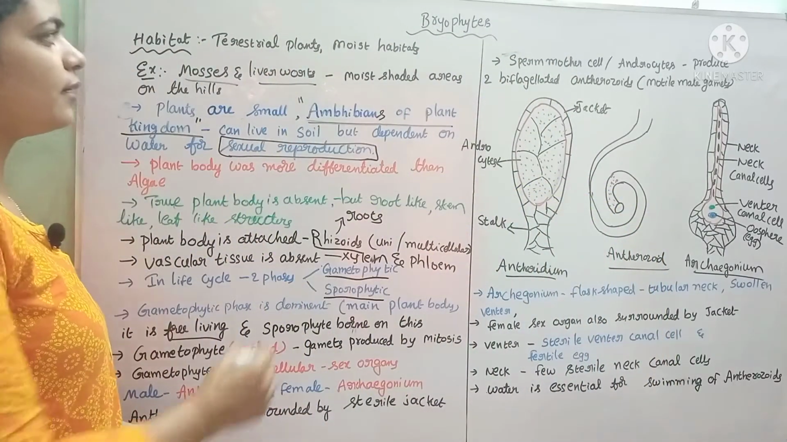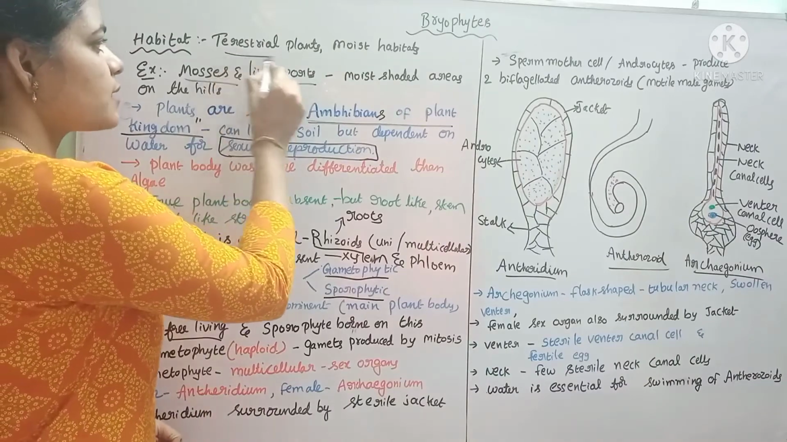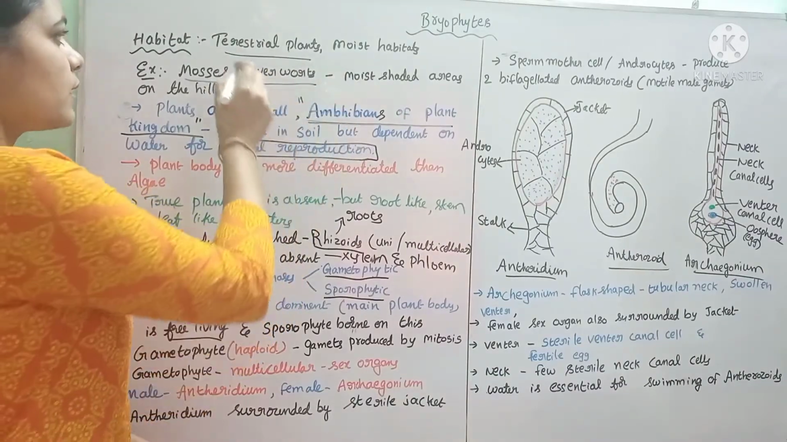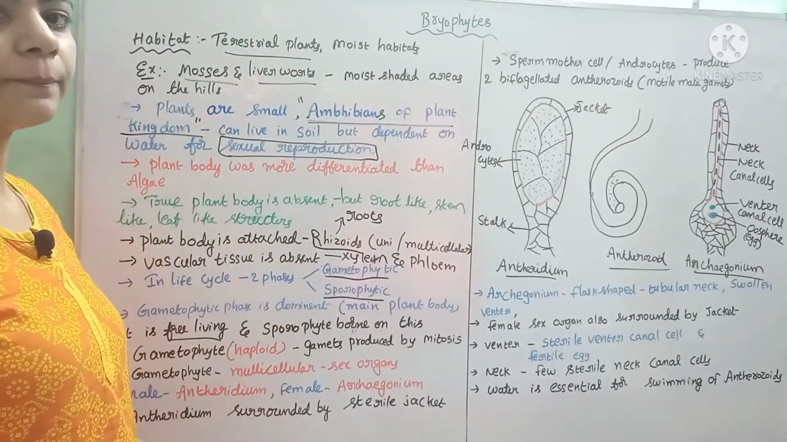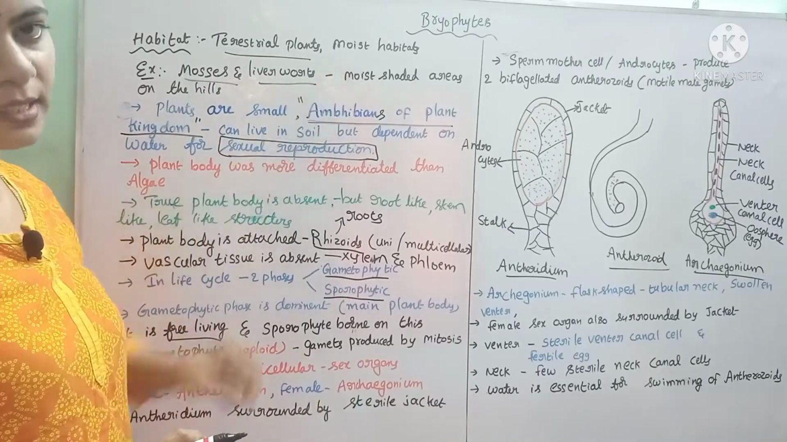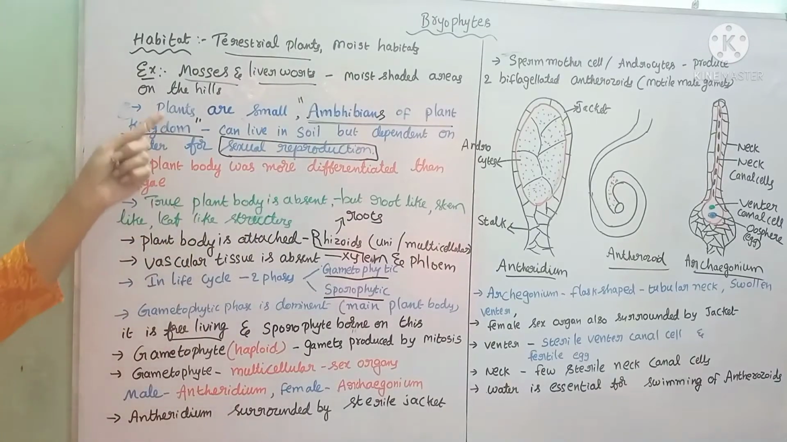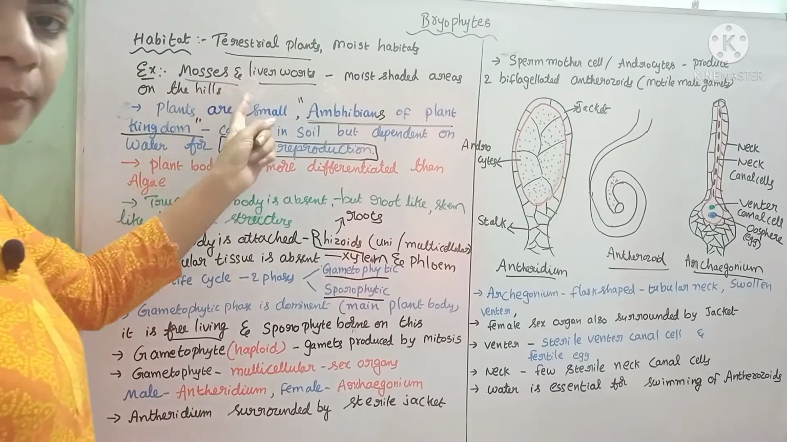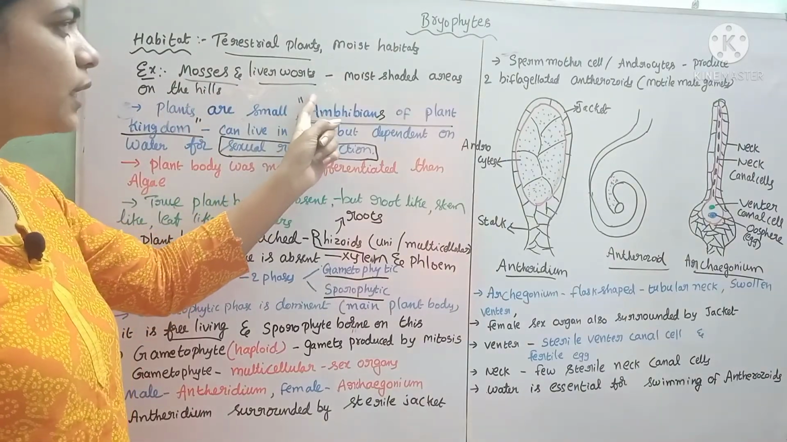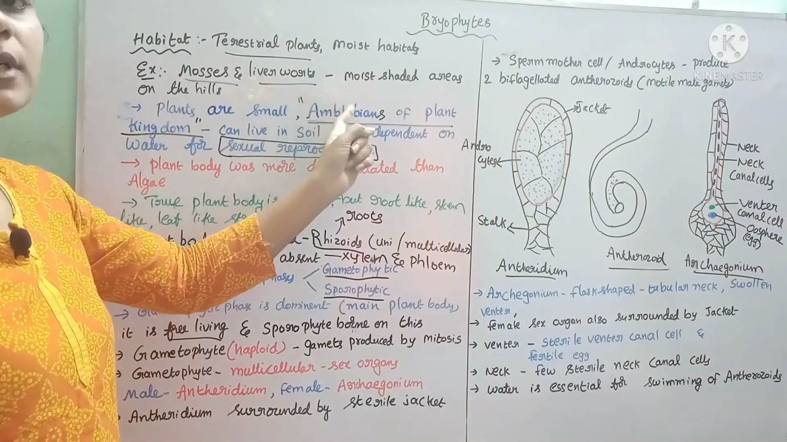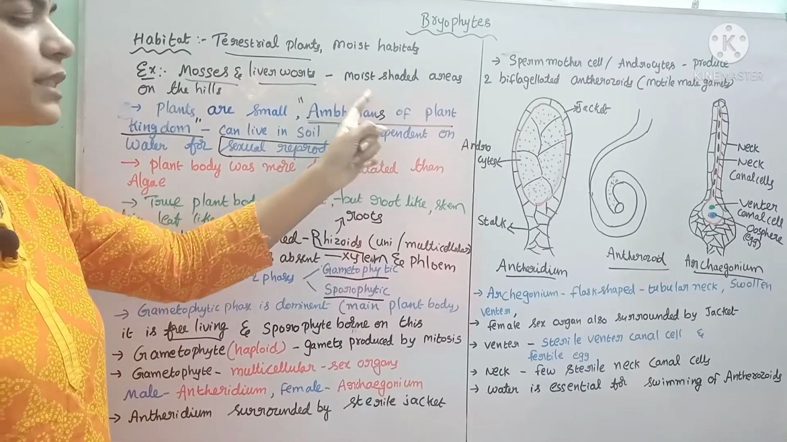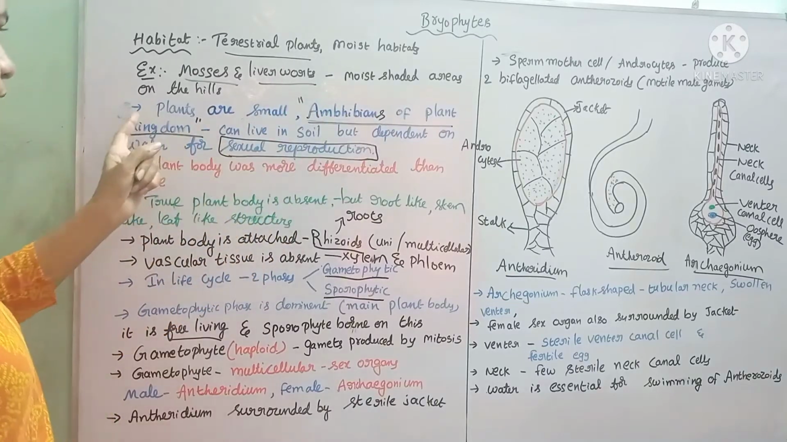The bryophytes are terrestrial plants. Algae are aquatic, right? These are terrestrial plants. They prefer to grow in moist habitats. The examples for these bryophytes are mosses and liverworts. These mosses and liverworts live in moist shaded areas of the hill regions.